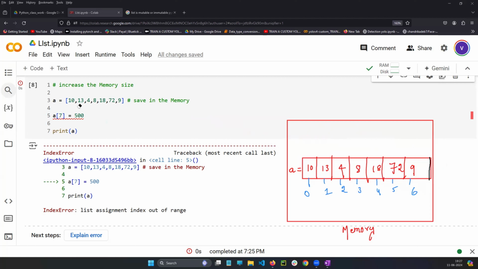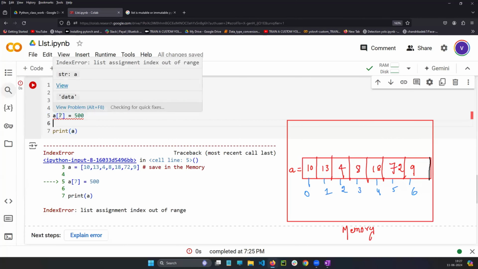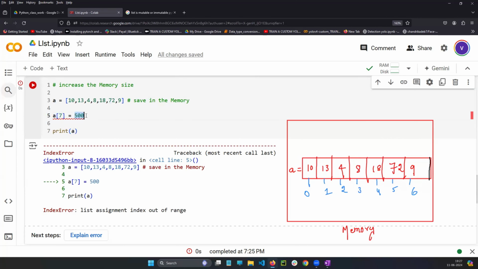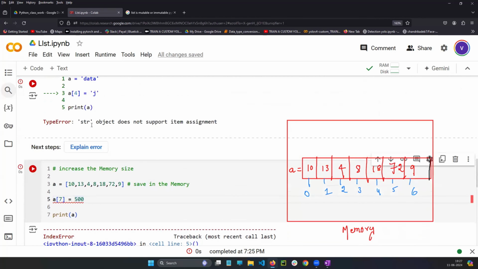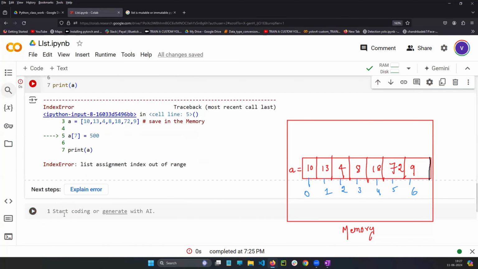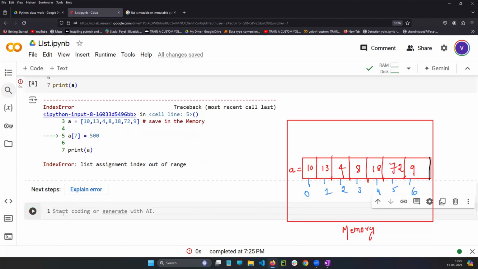Using the index concept, see, list assignment index out of range. In the variable A, only 6 indexes are there. You are trying to create the 7th one and fill 500 in it. It is impossible. Using index, you can't do it. That doesn't mean the list is immutable. List is mutable only. You can increase the memory, you can decrease the memory.